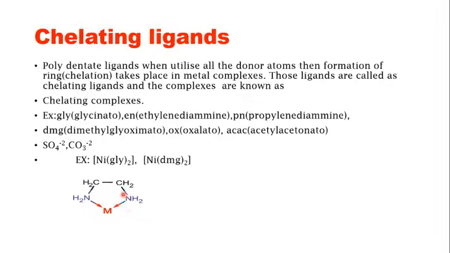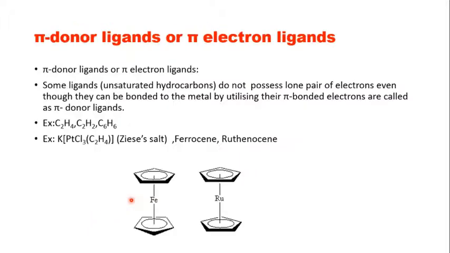So there is a ring kind of formation. This ring formation is known as chelation. So such complexes are called chelating complexes, and such ligands are called chelating ligands.